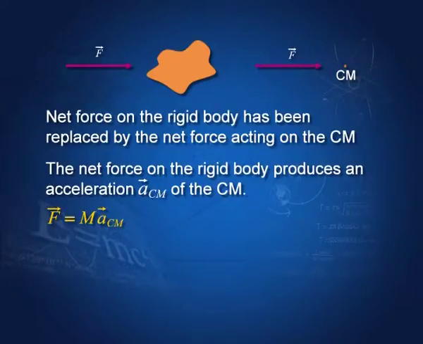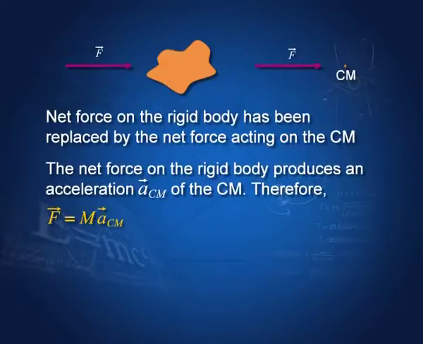So, let us take now a rigid body, and suppose a force F produces an acceleration A_CM in the center of mass of that rigid body. Then this force can be written as the mass of the rigid body times the acceleration of the center of mass, F = M A_CM.